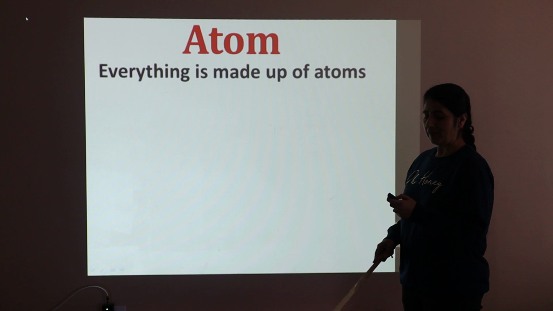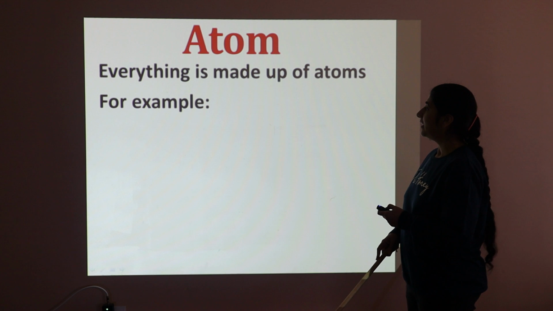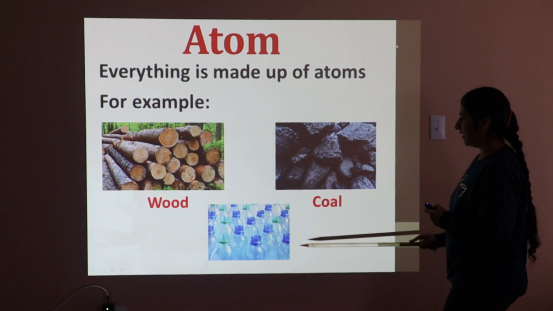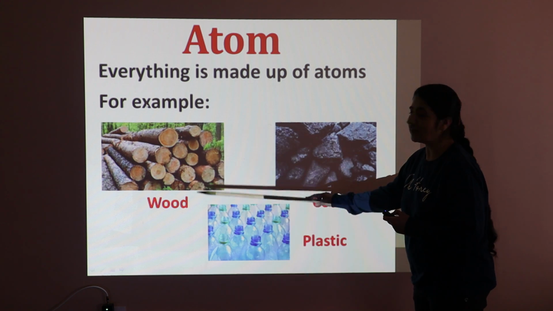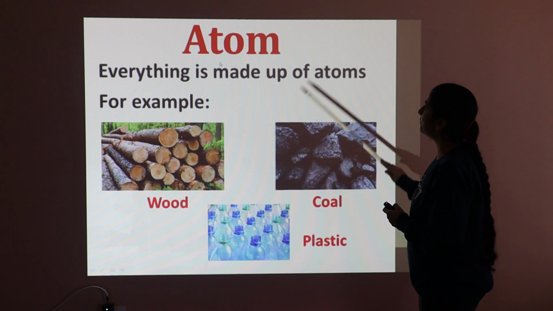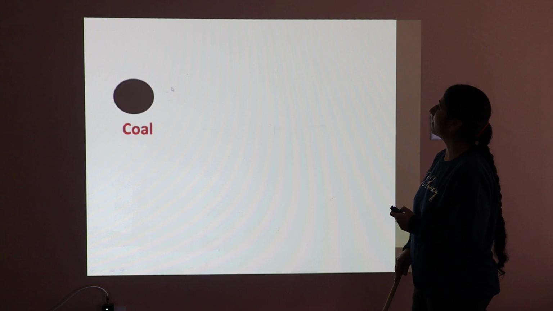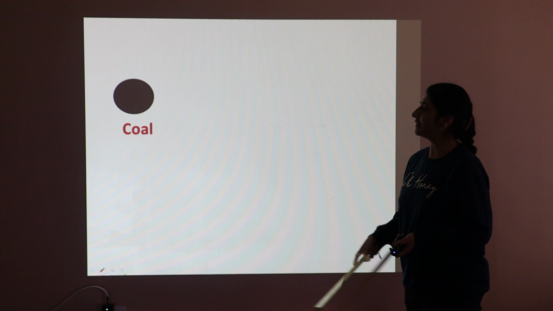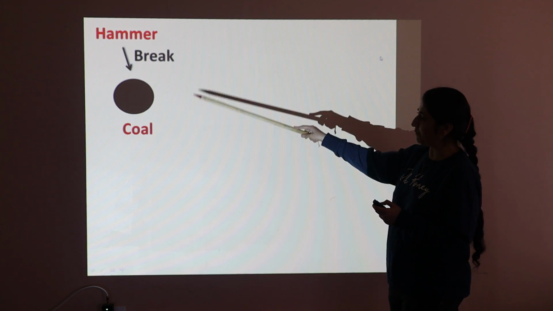For example, we have different examples that we use in our daily life, such as wood, coal and plastic. These are substances used in our daily life, and all these substances are made up of atoms. To explain what an atom is, I am taking the example of coal, which is broken by a hammer.